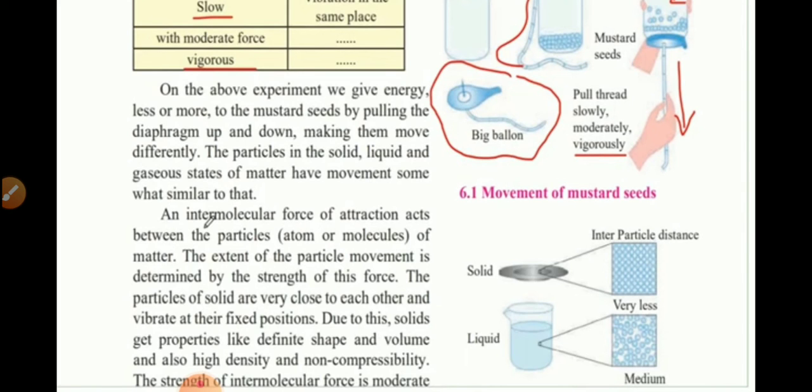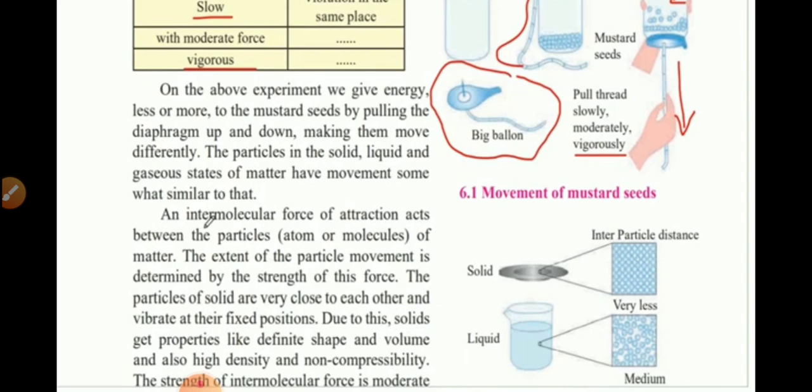What do you understand from the above activity? In this experiment, when we apply less energy or more energy, the movement of the particles is also less or more. The mustard seeds move differently by pulling the diaphragm up and down and applying different energies.